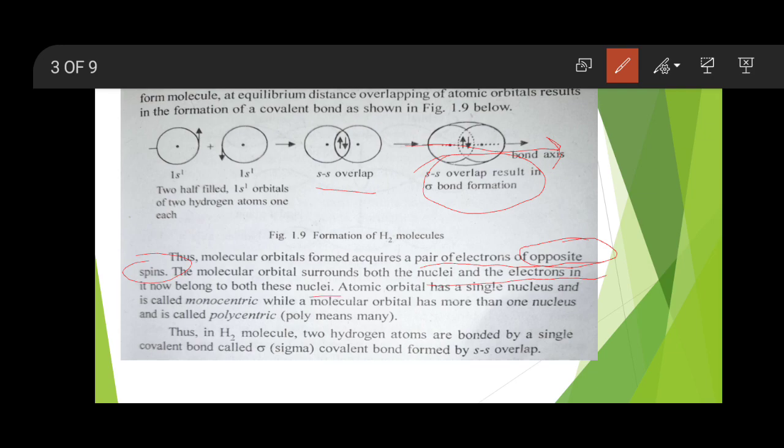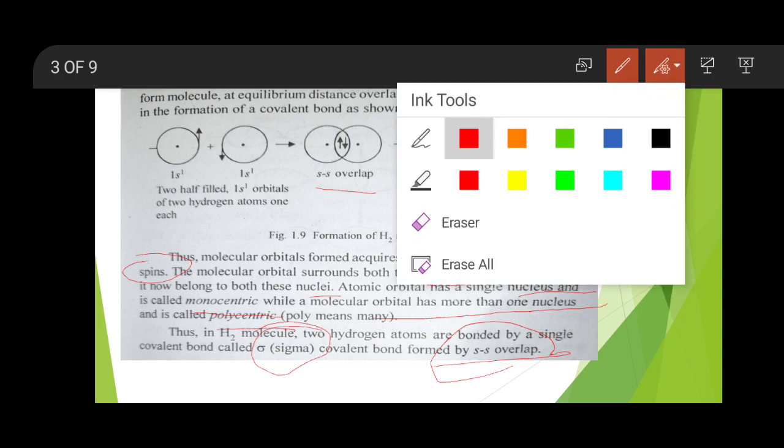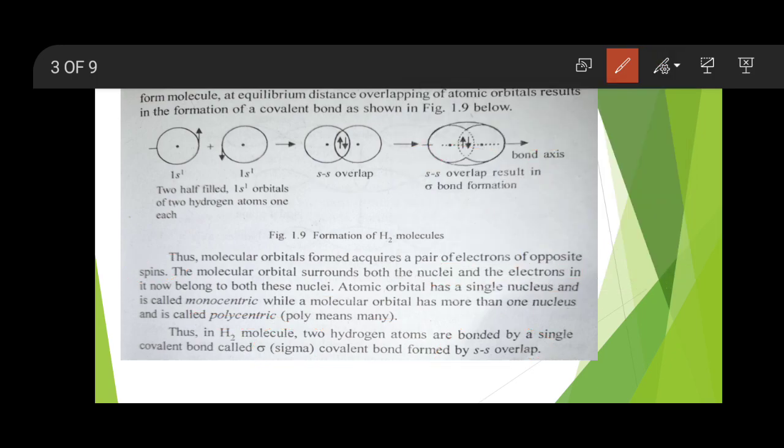The atomic orbital has a single nucleus, that's why it is called monocentric, while molecular orbitals have many nuclei, called polycentric. So when the H2 molecule is formed, a single bond is present between two hydrogen atoms. That single bond is called a sigma bond, and the overlap is called ss overlap. Everybody understood? Okay.